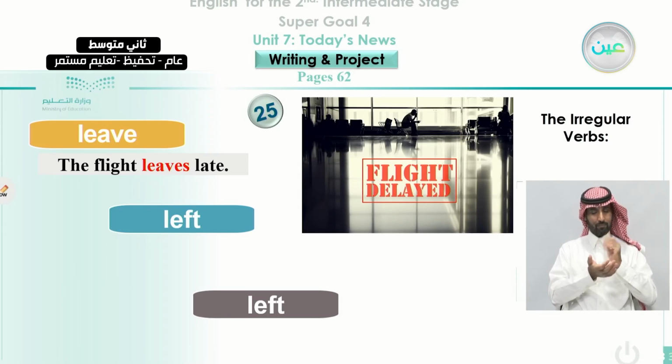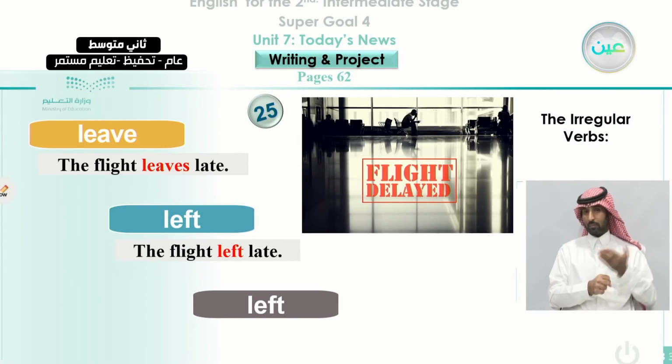Okay, so we can talk about the present. Say the flight leaves late. It leaves late. We are talking about present. In the past, when we talk about the plane, when it left already, we can say the flight left late. Yesterday, last week, last month, and so on. Here we talk about the past tense.